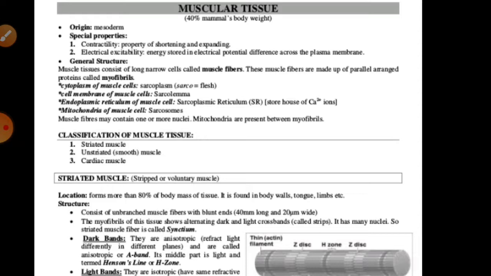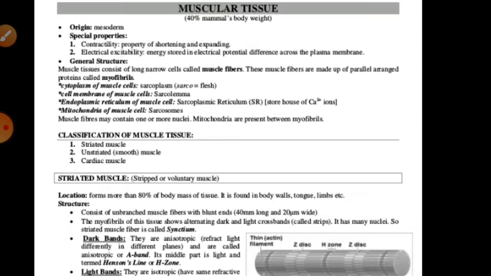So we can say generally the muscle tissue consists of elongated and contractile cells, that are called muscle cells or myocytes, right? The muscle cells are elongated, so they are also known as muscle fibers, and they develop from the mesoderm.